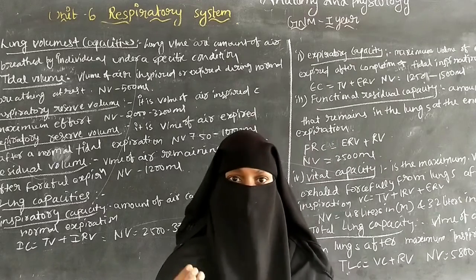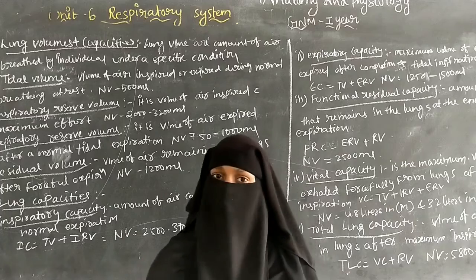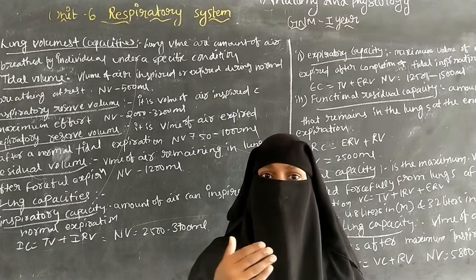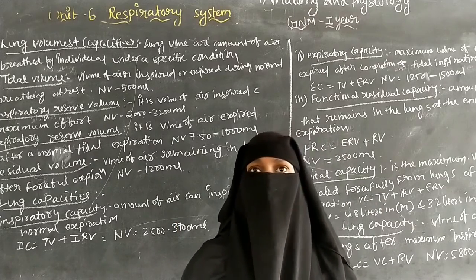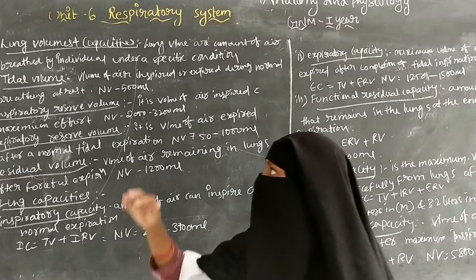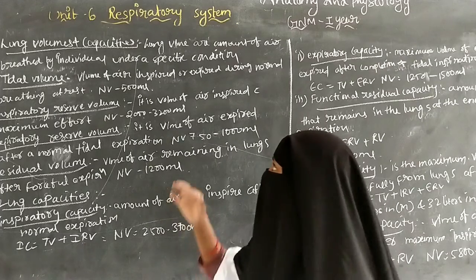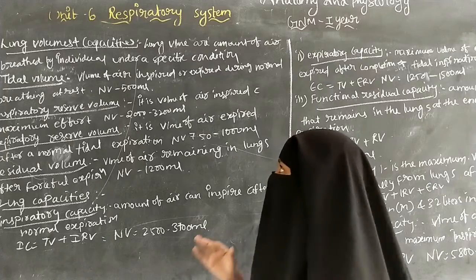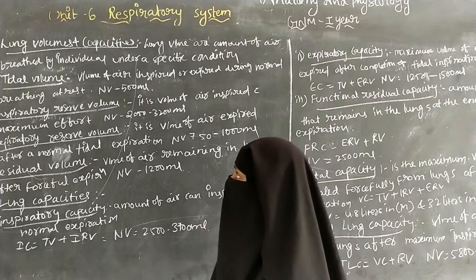Under the specific condition, the air can be inspired, and the amount of air that can be breathed by the person is called lung volume.